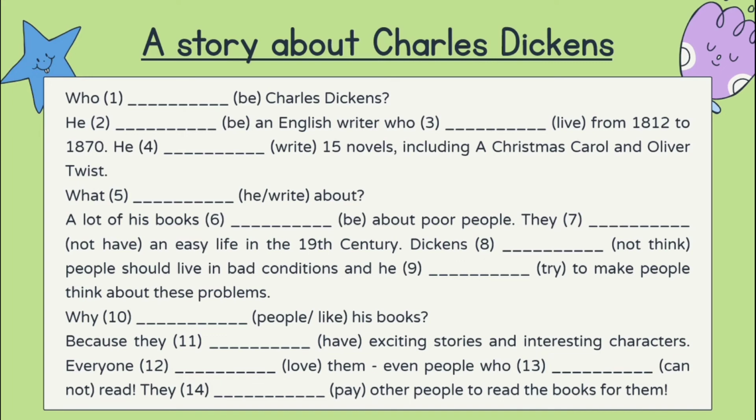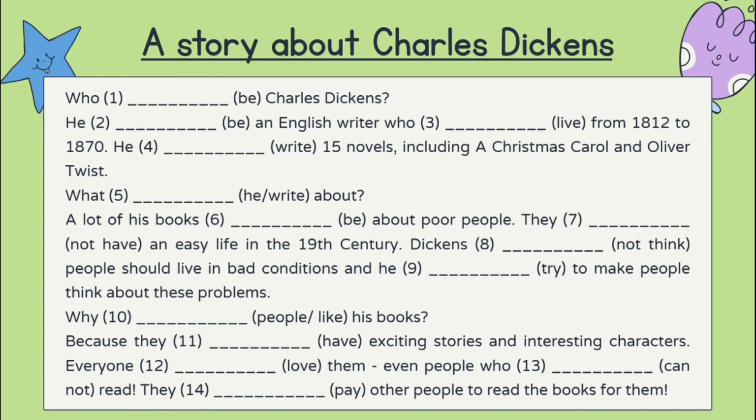Once you have read, you need to complete the text using the past simple form. As you can see here, number 1, the blank, and then the bracket is B. So you need to write the appropriate answer for question 1 until 14.